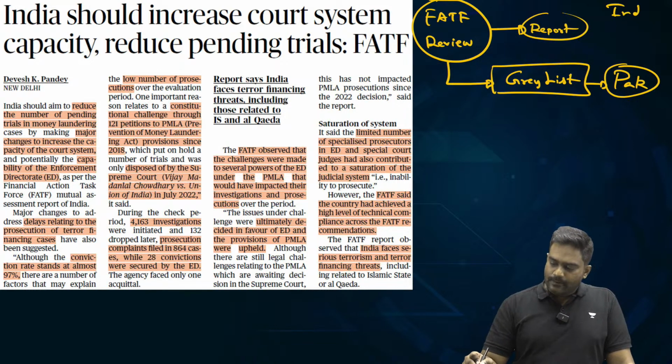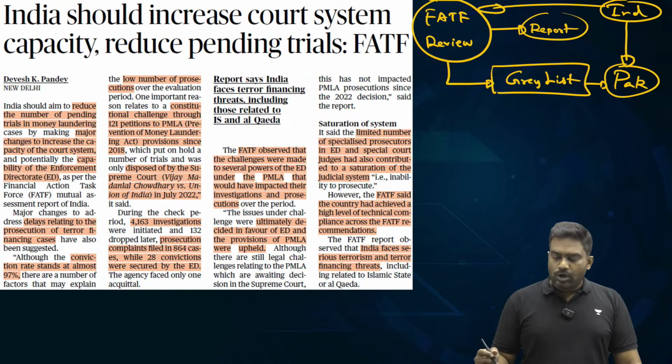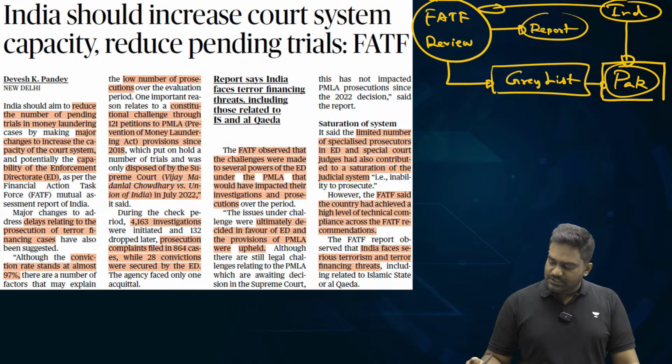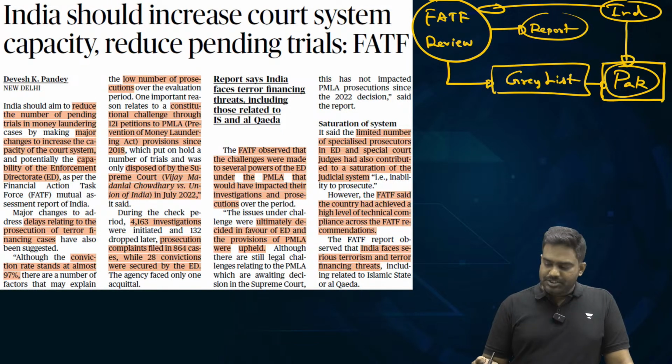In fact, India has used this platform to target Pakistan for its sponsorship of terrorism. India, along with other countries like US, France and others, have shown how Pakistan enables money laundering and terror financing to sponsor terrorism. So because of these efforts, Pakistan has been grey listed multiple times.